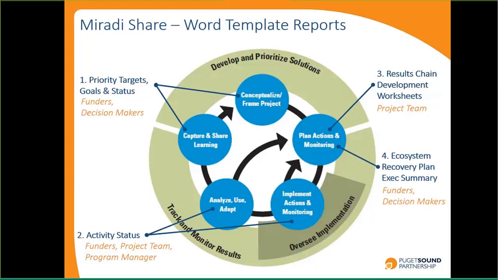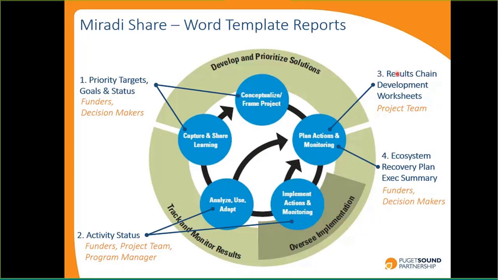So the first report I'll show you is a report that summarizes the targets that we're working on. So those vital signs I showed you earlier, it'll summarize it for a specific area. Then I'll show you a report that really summarizes how we're doing on implementing some of the activities that we've identified.